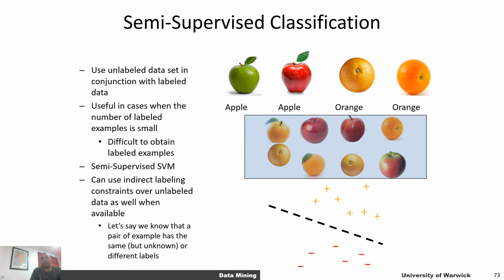There are other types of machine learning problems. I'm just going to give you a very high-level overview of what these problems actually are. One of the machine learning problems that is quite interesting is called semi-supervised classification. So remember, we talked about supervised classification in which we want to separate apples and oranges, right? You have a bunch of labeled training examples that are apples, and then you have these negative ones which are oranges, and you want to learn a discriminant to separate these out.